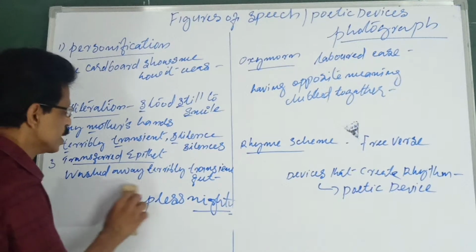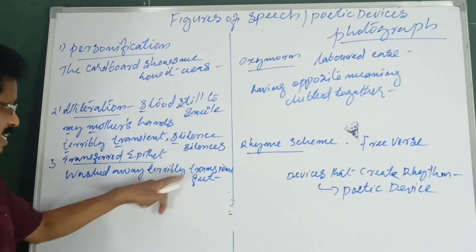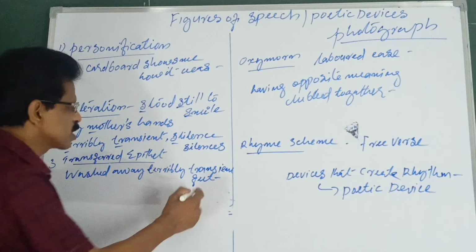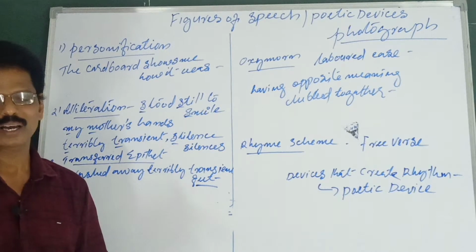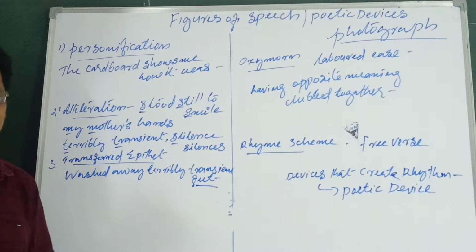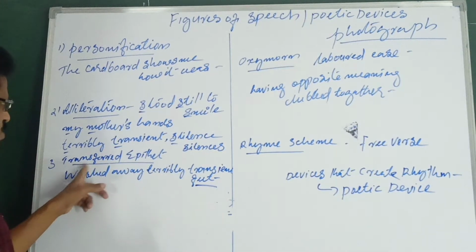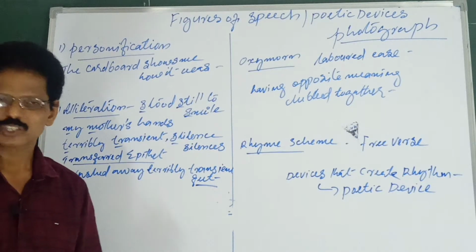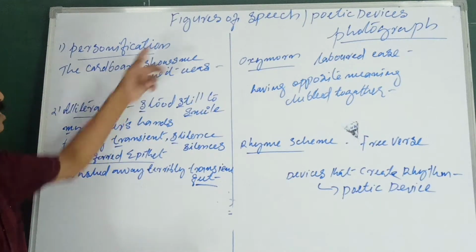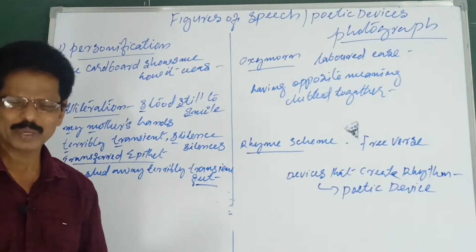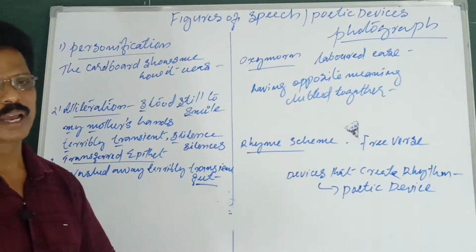Here, "washed away their terribly transient feet." Feet are not transient, but the waves are transient. They would come and wash the feet. That quality of being transient is transferred to the feet of the children. So it is called a transferred epithet. Once refer to all these things if you don't remember. You can refer to SGK English, where all these figures of speech are in separate videos. Each takes only 5 to 10 minutes. If you have any doubts, you can ask me through the comment box.